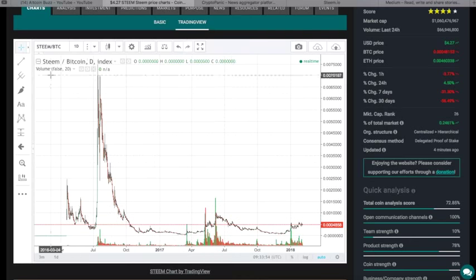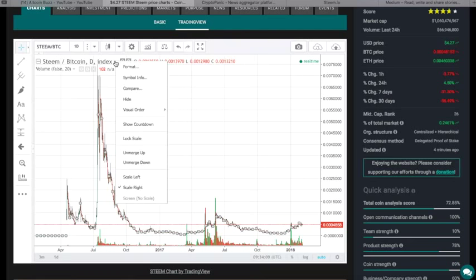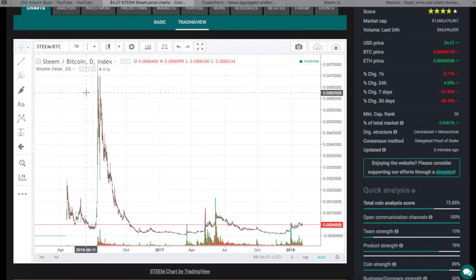And again, look up here. This is this versus Bitcoin. So if you toggle this, I believe you can change this to US dollar if you want. Somebody will have to check that. I'm not going to take the time to do this now and mess with this chart because this is sufficient. We want to find out if there's growth potential here in this format.